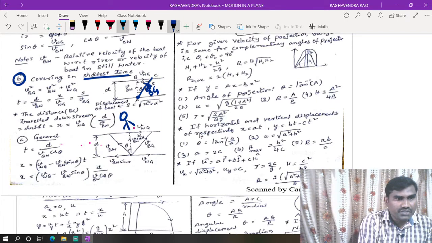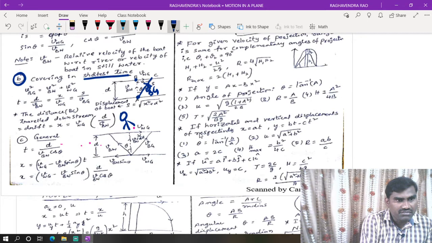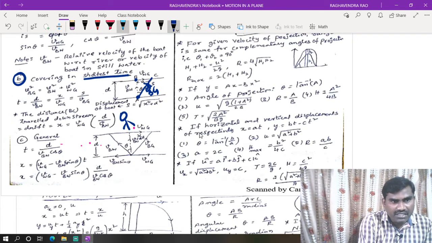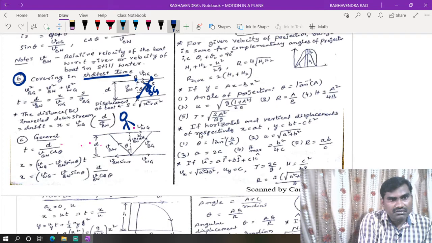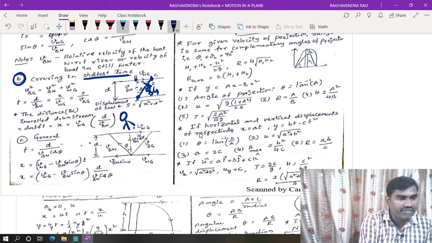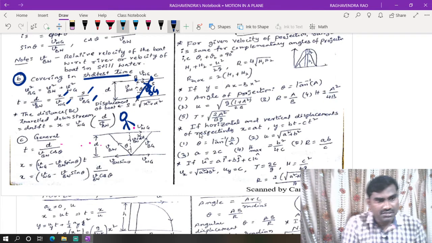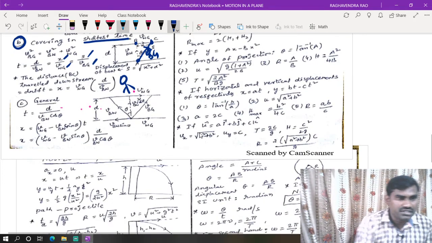Okay, right. So distance by velocity. Which distance are we taking? The distance by the corresponding velocity will give time. So distance d, this is distance. Velocity is vw. If this is the distance, this is x. This is called drift of the boat. That means it aimed in this direction, but it is displaced from this direction and reaches this point. This is called drift of the boat. Now, for finding drift, we can take this distance by this velocity, or if you take this as s, distance by velocity will give time, whatever it may be. Okay, like that we have to consider drift.